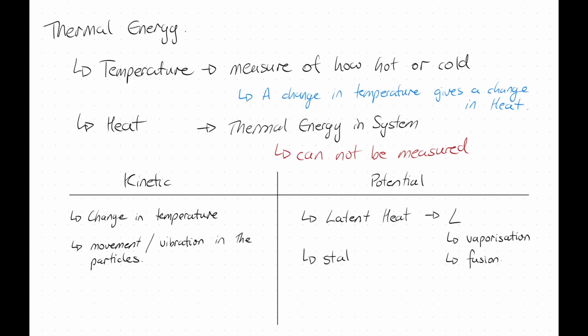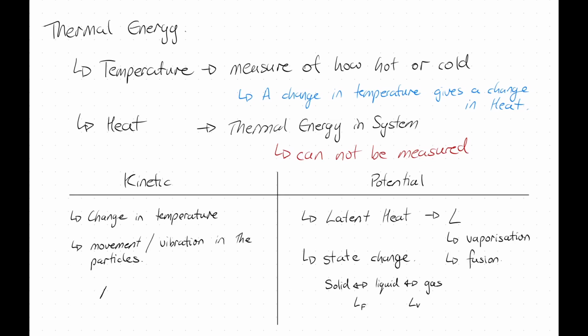From a solid to a liquid, from a liquid to a gas. We would have the latent heat of fusion, so LF, when it is changing between a solid and a liquid, or a liquid to a solid. And we would have the latent heat of vaporization when we're going from a liquid to a gas, or a gas to a liquid. Kinetic energy, we're talking about a change in temperature. It's the movements or the vibration of the particles.